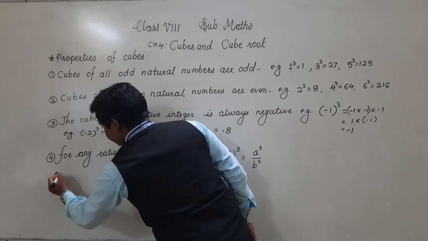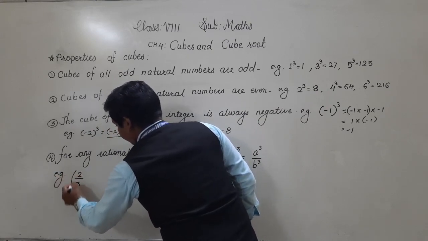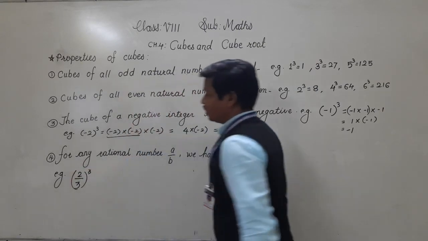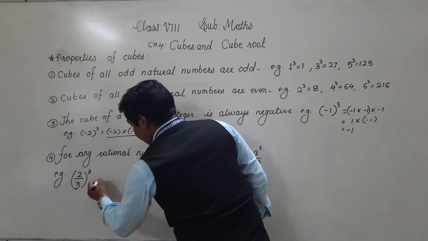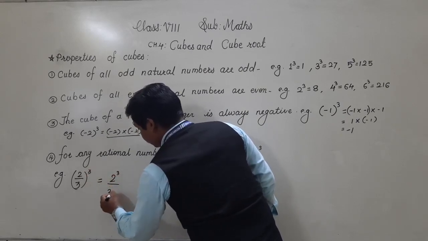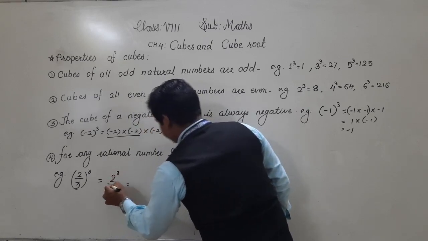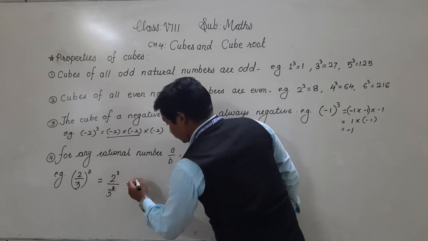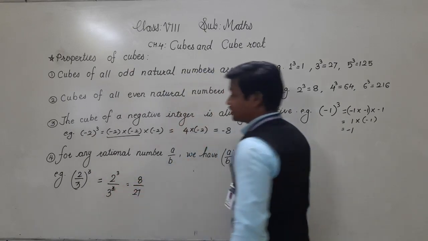See, for example, if the rational number is 2 by 3 and its cube is there, then how to find that? The cube applies to the numerator and also the denominator. That is 2 cube upon 3 cube. So what is the cube of 2? 8 upon 3 cube, 27. This is the answer.